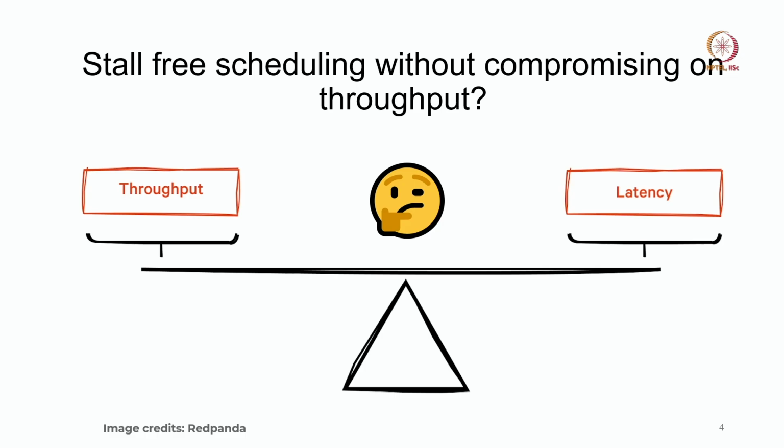We also discussed different types of scheduling. We discussed prefill prioritization as well as decode prioritization, and then we saw that there is no perfect solution. Some solution may reduce the latency, but at the cost of lower throughput.